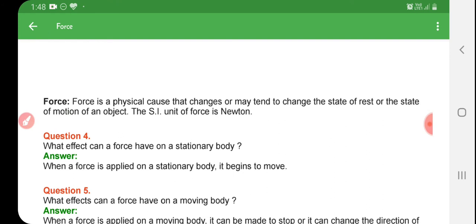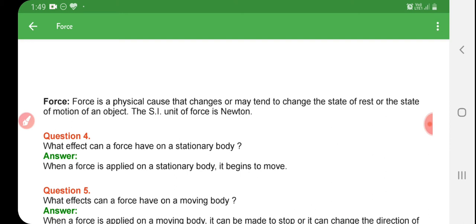The SI unit of force is the Newton. By applying the physical force, the object can change its state of rest or state of motion.